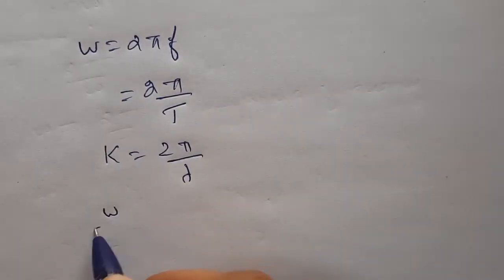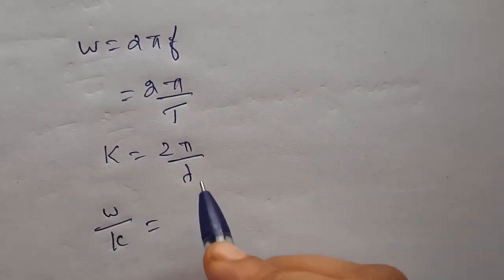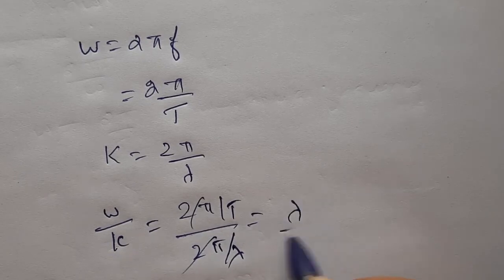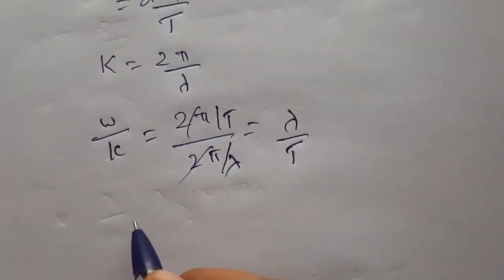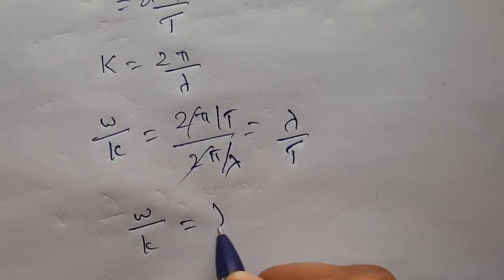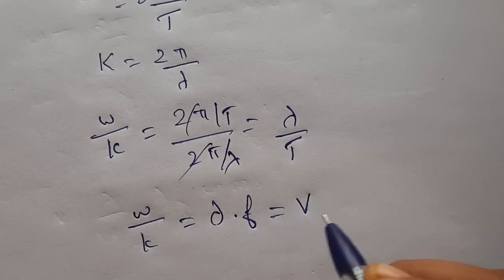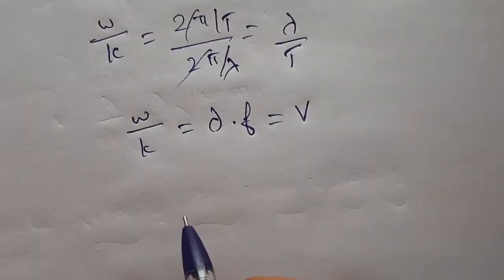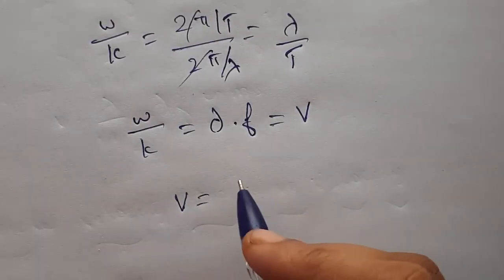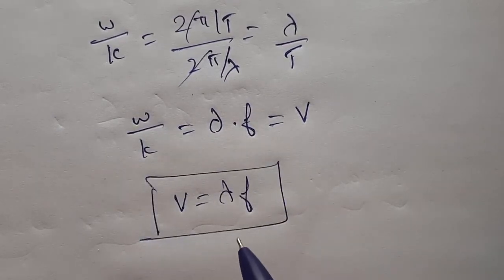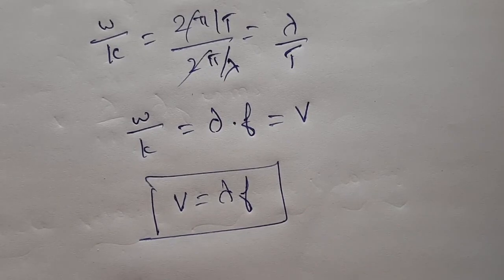So when we do this, ω/k = (2π/T)/(2π/λ), what we will get is λ/T. So ω/k = λf, since 1/T is f, that is equal to v. So the relation connecting velocity, frequency and wavelength is v = λf. Understand? So this is about wave velocity.